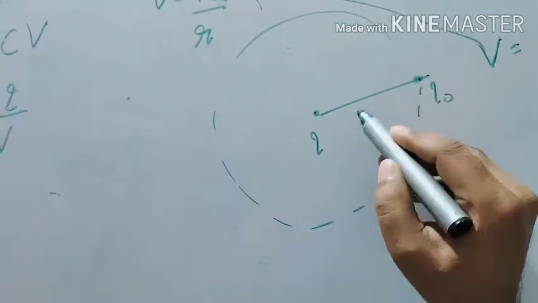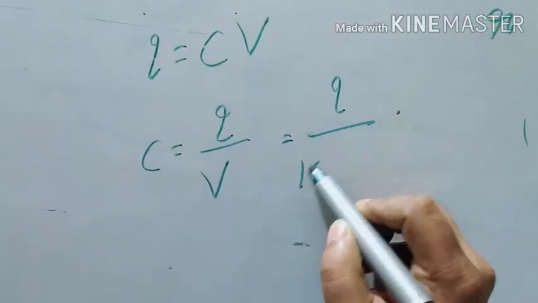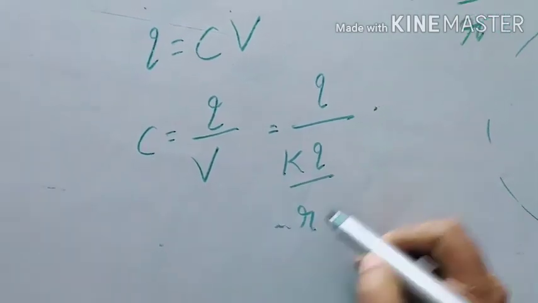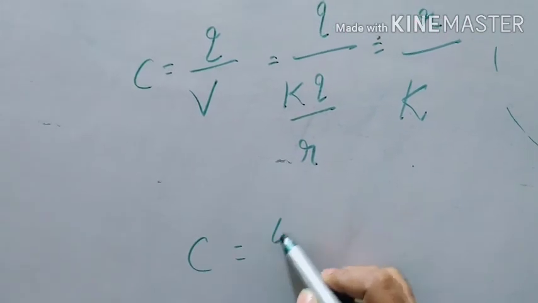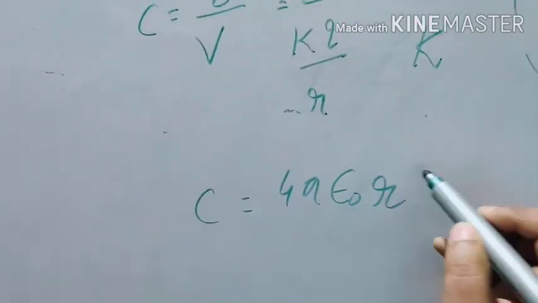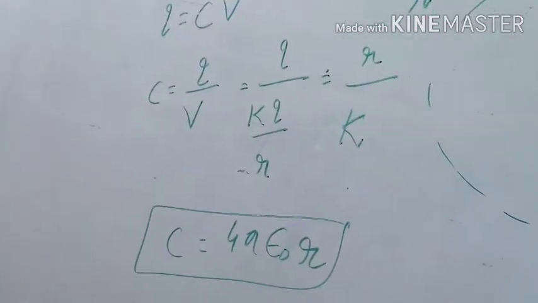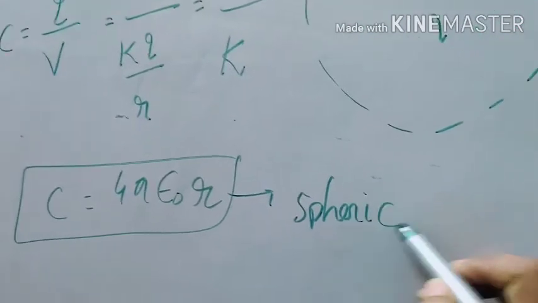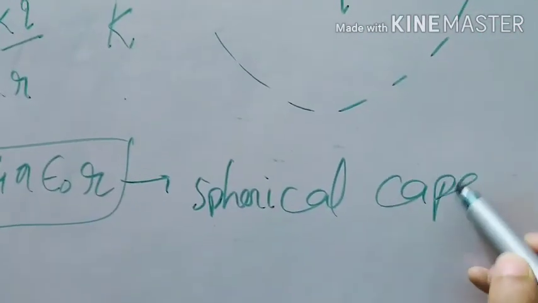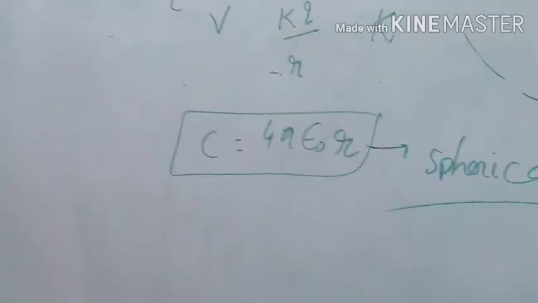KQ by R. So C is equal to Q by V, which is R by K. What is K? 1 upon 4 pi epsilon naught. So C is equal to 4 pi epsilon naught R. This is the capacitance of a spherical capacitor.